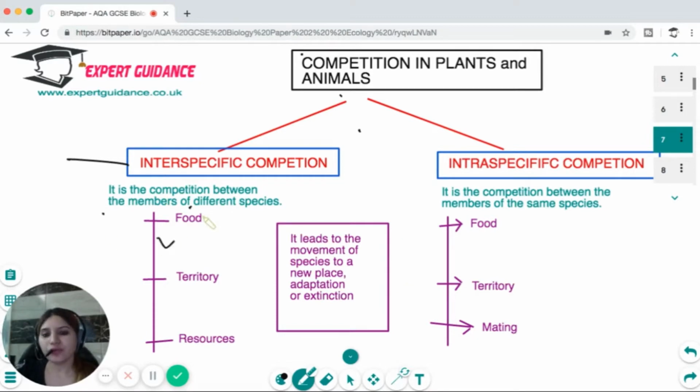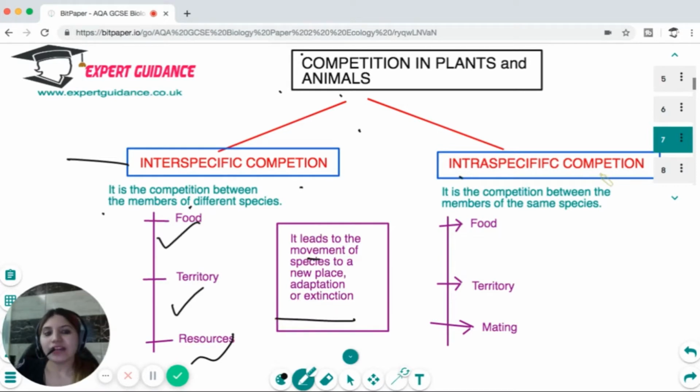for food, territory, resources. And this competition can either lead to the movement of the species to a new place if they cannot outcompete. It can lead to adaptation, which makes them a better survivor, or if there are organisms which cannot cope up with the competition, they can get extinct.